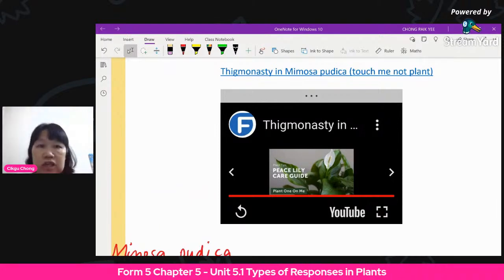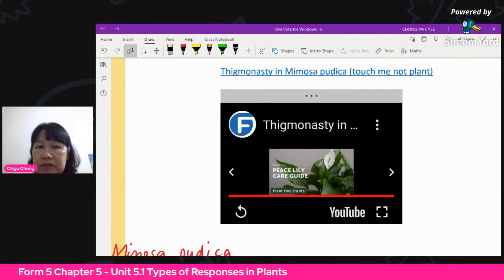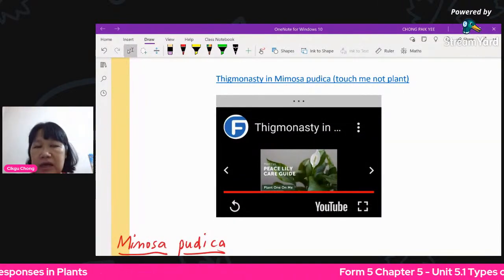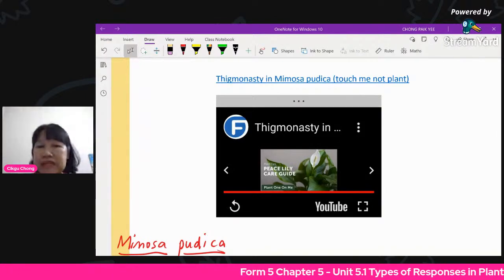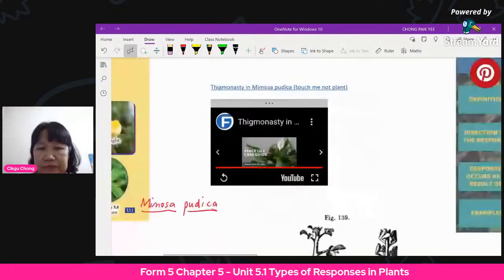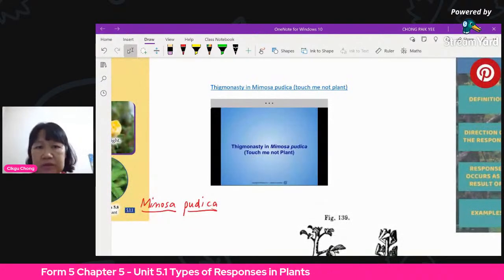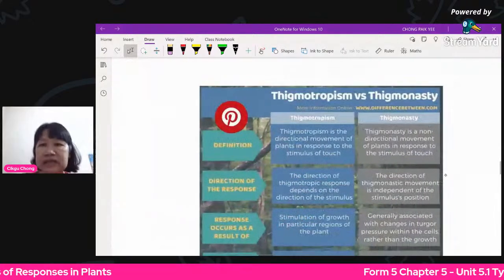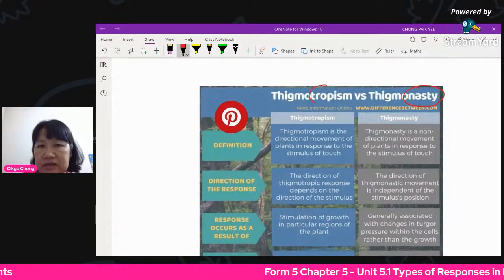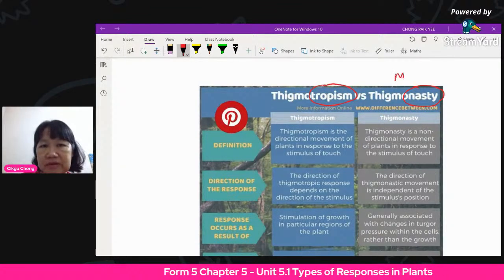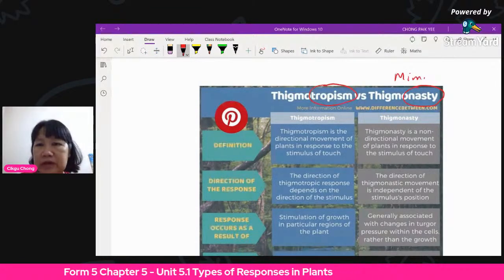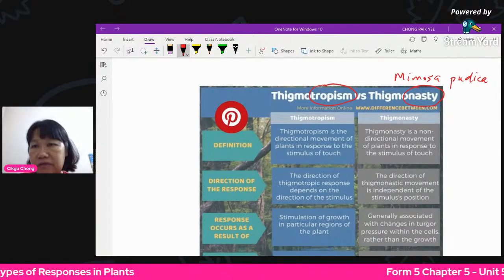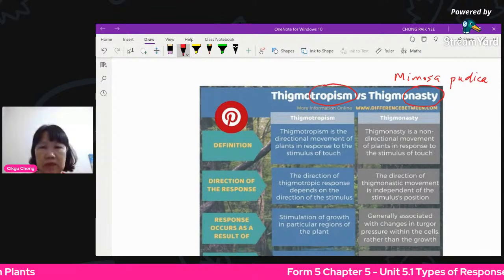Don't go and give thigmotropism. Now, the most important thing is that we don't specify the difference between thigmonasty and seismonasty, but there is a difference between thigmonasty and thigmotropism. Remember, this is the nasty one, and this is the tropism. This is the one with Mimosa pudica. The one you touch, it closes up. Don't make the mistake of making these two the same. Thigmotropism and thigmonasty are two different things.